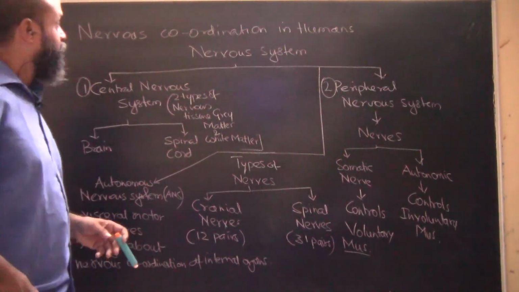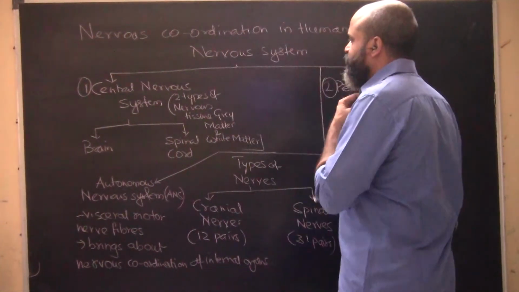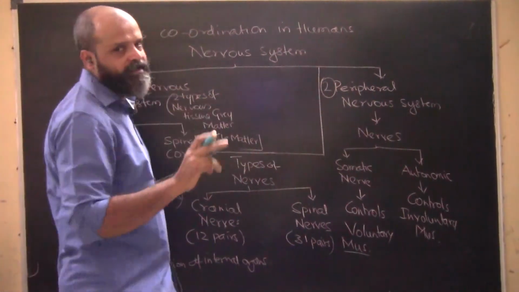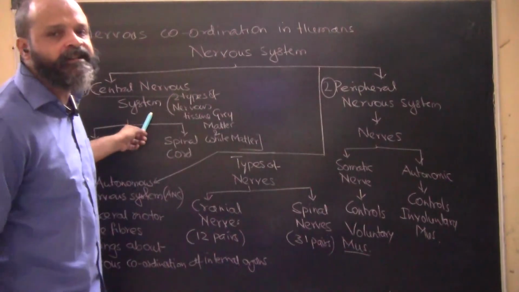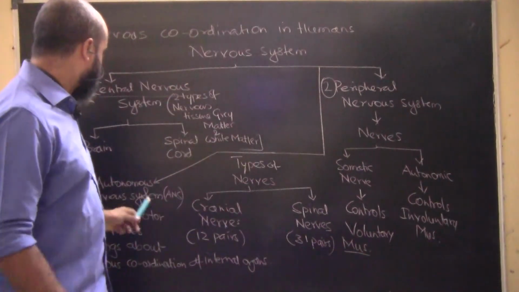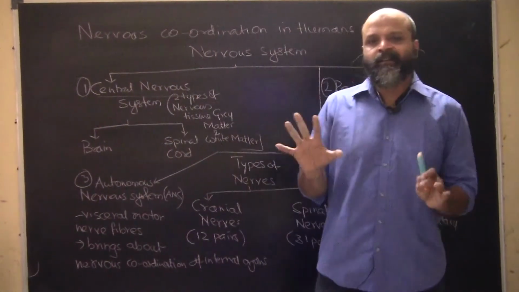In nervous coordination in humans, what are the divisions we have? There are three divisions to the nervous system in human beings: the central nervous system, the peripheral nervous system, and the autonomous nervous system. Now, the central nervous system.